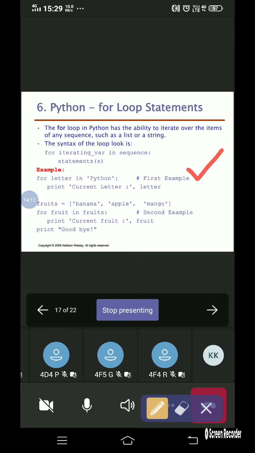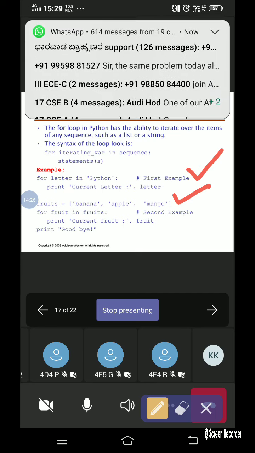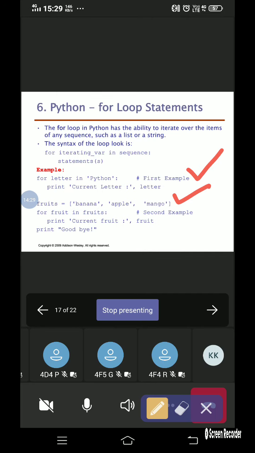I have taken here fruits, that is a set. fruits equal to banana, apple, and mango. And then I will be using the for loop in order to retrieve the banana, apple, and mango. So here: for fruit in fruits. We can notice that fruit is nothing but an iterating variable, and fruits is the list.